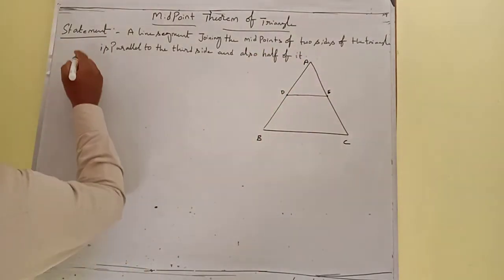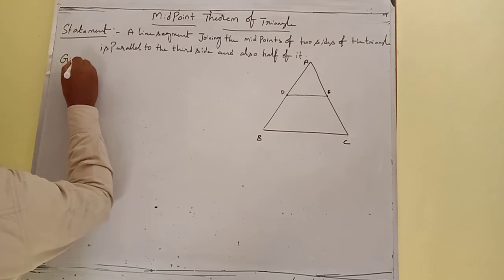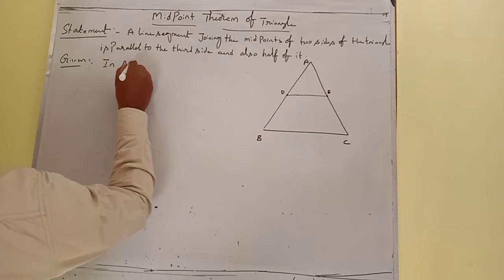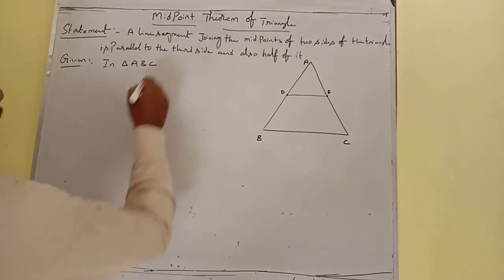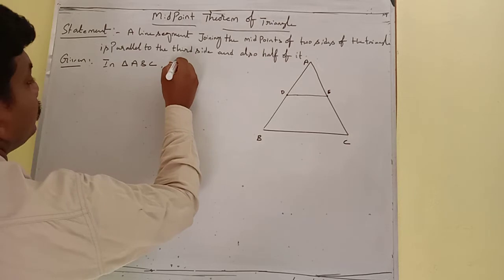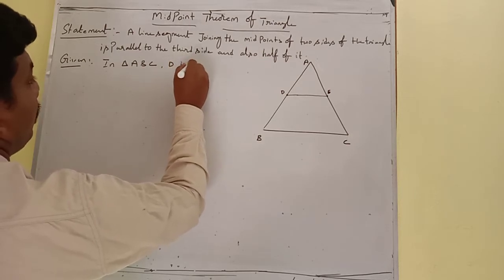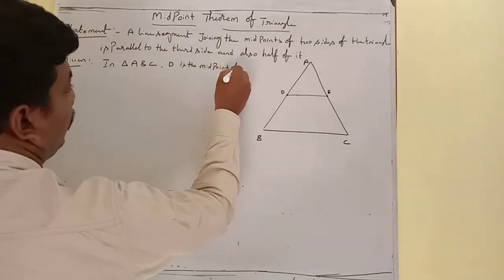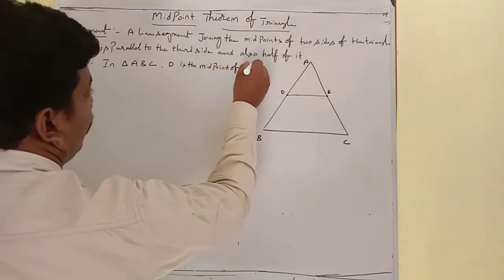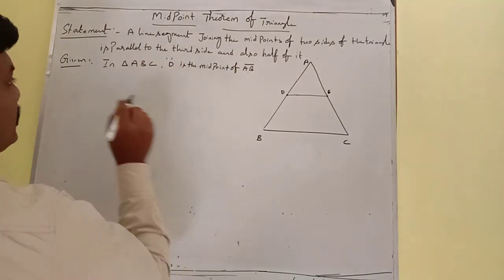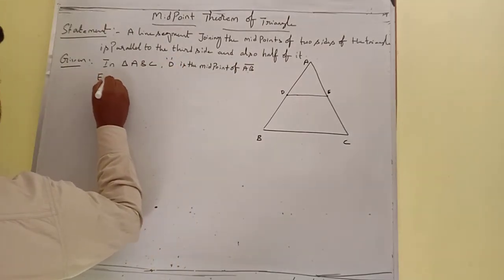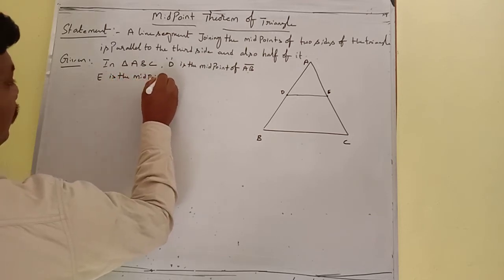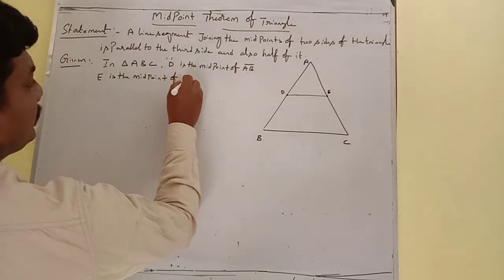Now let us take the given. What is given here? Given is, in triangle ABC, D is the midpoint of AB and also E is the midpoint of AC.